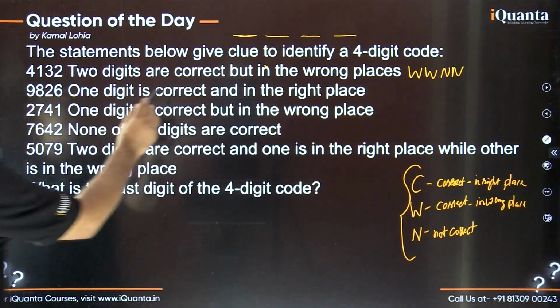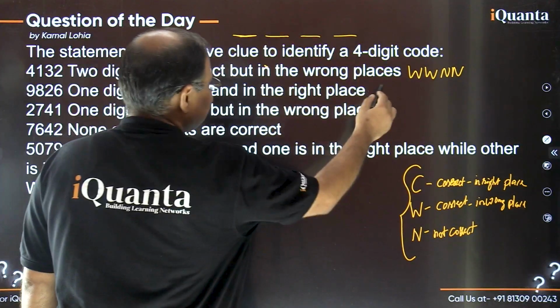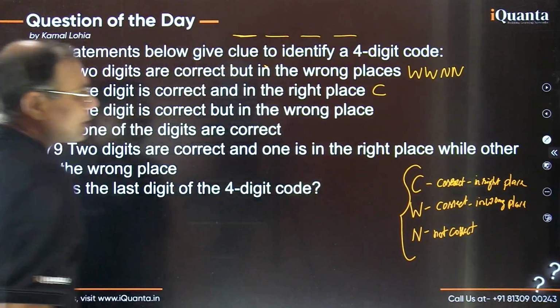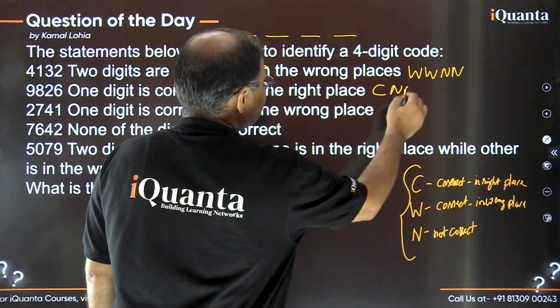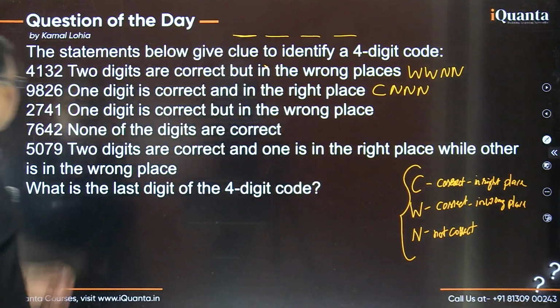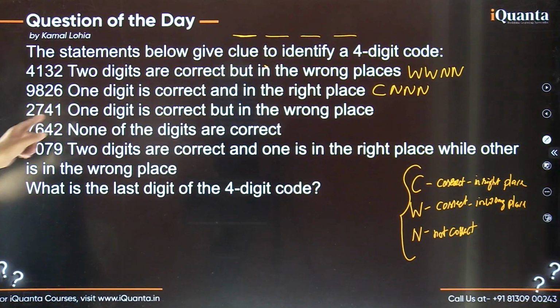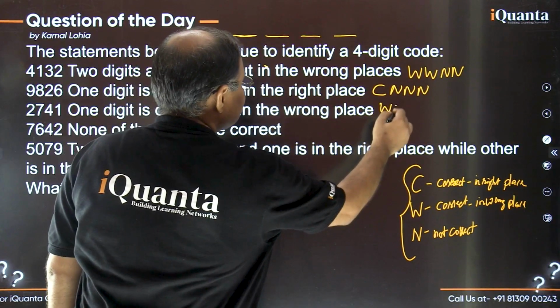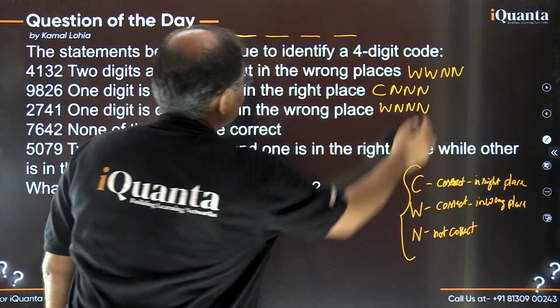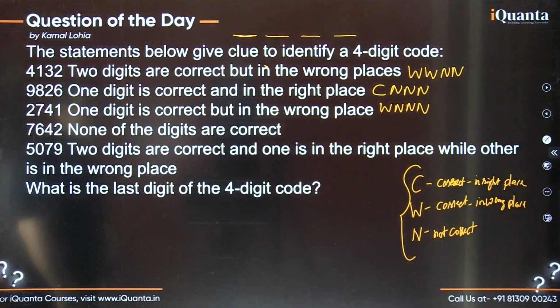9826, 1 digit is correct in the right place. That means 1 digit is C, in the correct place, right place. And what about the others? They are not there. So it is CNNN. Again, I'm not sure right now which digit is in which category. Then 1 digit is correct, but in the wrong place. That is W. And the other 3 digits are certainly not there in the actual code, right? They are not correct. So it is WNNN.